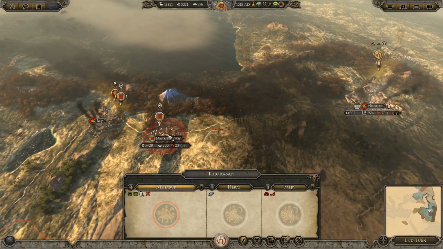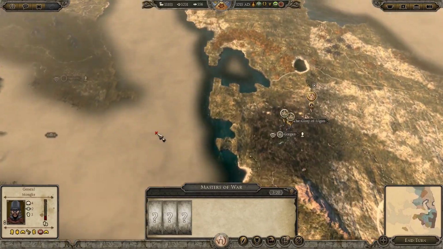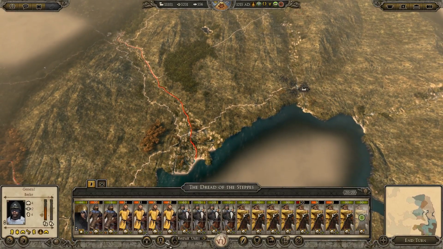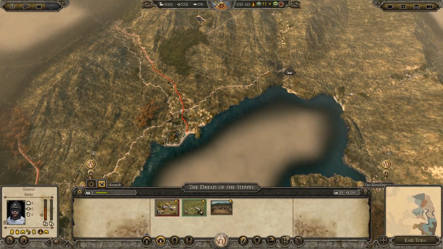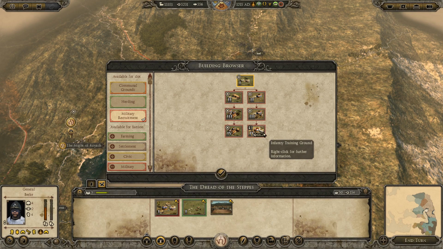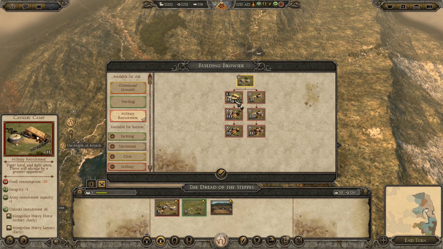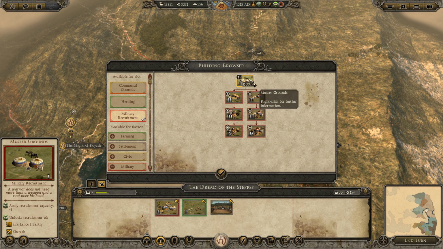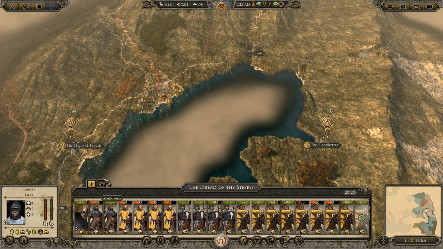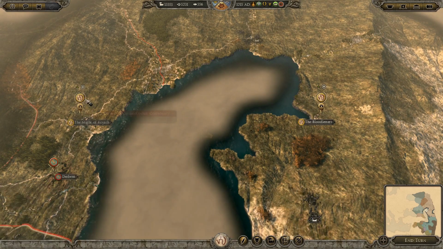Did they settle? Oh, okay, I thought that was a city. But yeah, I really would like to retrofit some of my units. I guess that's maybe where going after the Horde here. See, so that would give me Mongolian heavy lancers and Mongolian heavy horse archers. So that would be 7,500 to get it to there. And then I could get better units. So that could be an option.